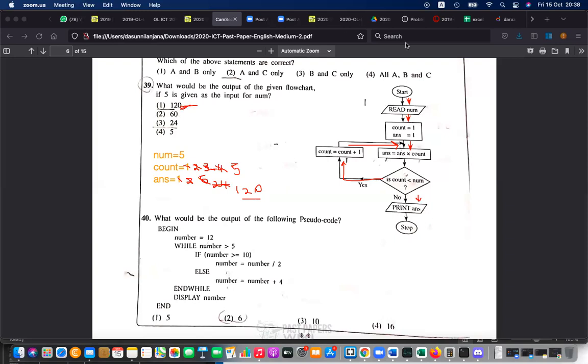This is how you find the answer for such questions. You have to find the answer for any question like this. But this question won't come. But a question like this can come. There can be questions like this. You have to write down the variables and change these values accordingly. This is called a dry run. Then you can find the answer. Okay, somewhere you have to write it down. Don't try to work it out in your head. Write down this sum and get the answer. Okay, the last one is also the same. Number equal 12.